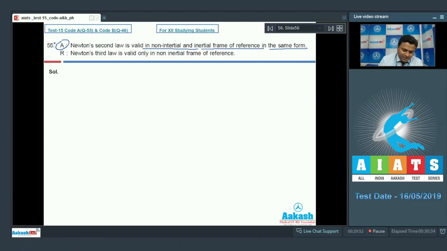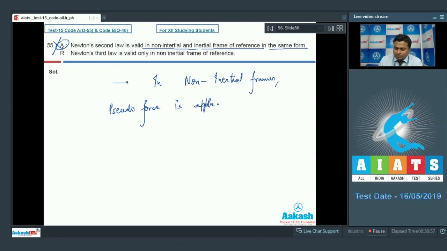It means assertion goes wrong, because in non-inertial frames, or you can write accelerated frames, pseudo force is applied to write Newton's second law of motion.